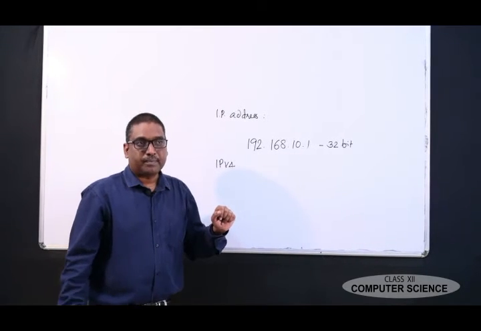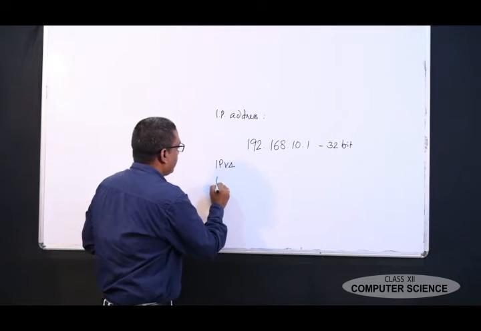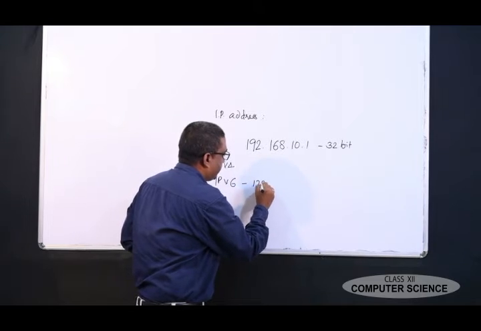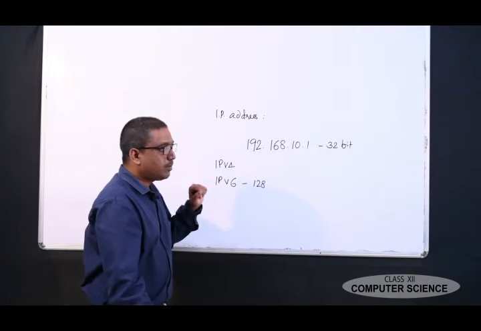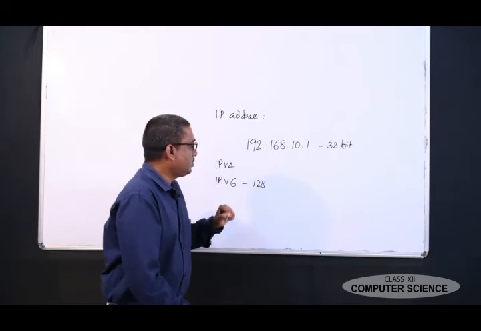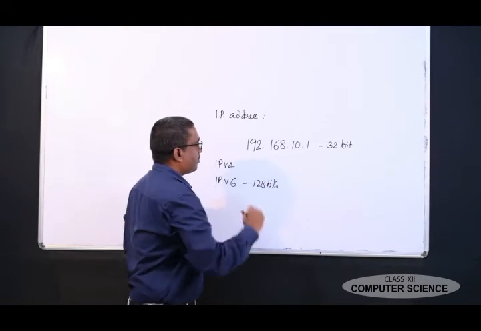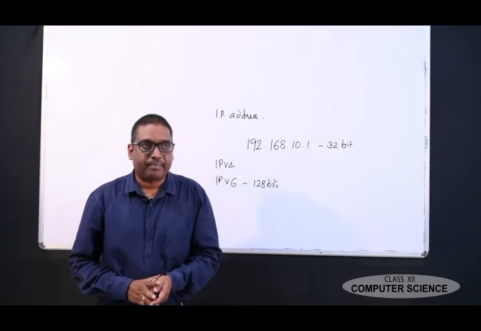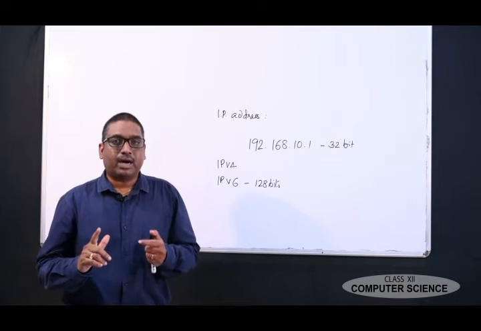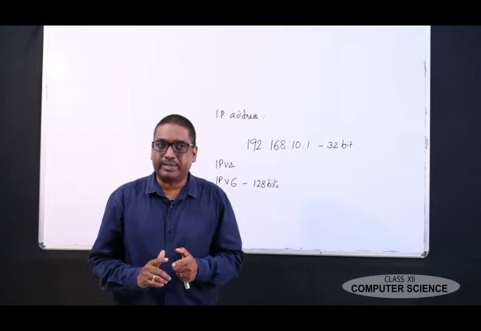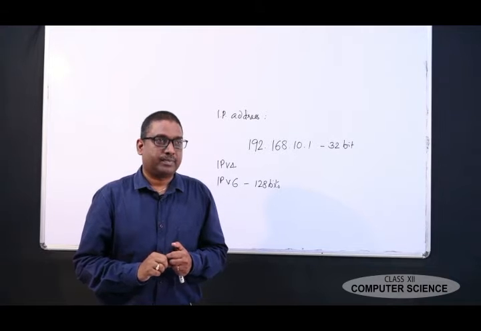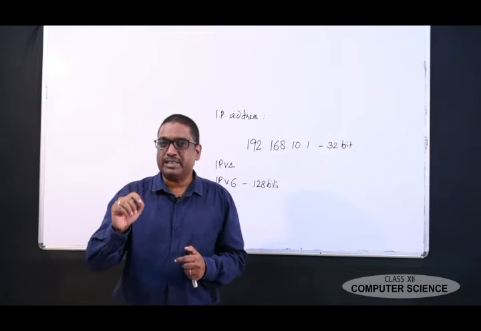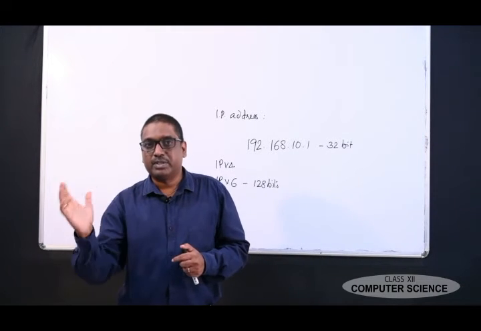That is 32 bits. Internet Protocol version 6 has 128 bits. What is the difference between an IP address and a domain name? With a domain name, we are unable to recognize or memorize the numbers. Every computer is allocated an IP address, and the computer reads only the numbers, not the letters.